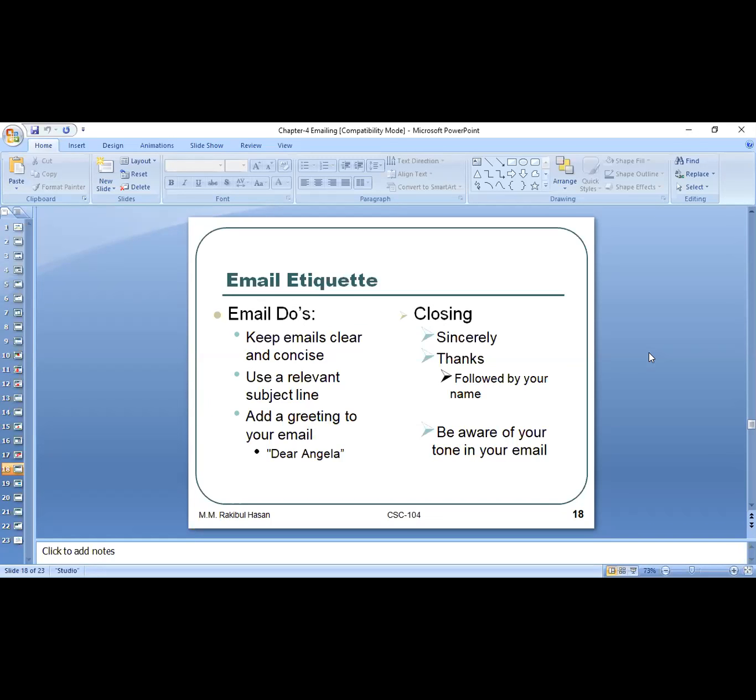But before that, I'm requesting all of you, please practice these practical things at home using your home computer. Otherwise, there will be no effect of this CSA 104 lab course. And next class, try to connect to this lab class with your laptop or desktop. Okay. That's it.